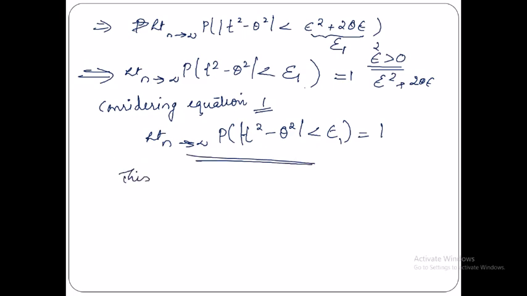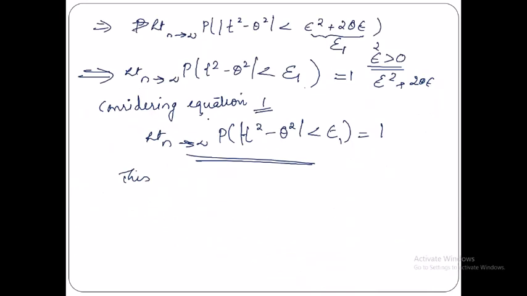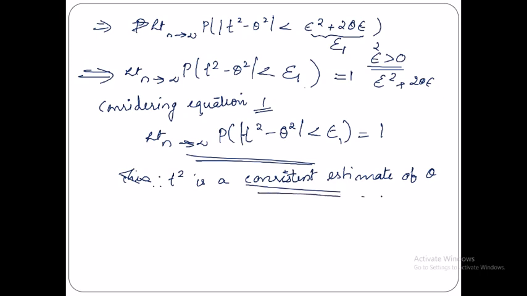This means that what I said in the beginning, we just have to prove that this thing is equal to 1. So we can say that t square is a consistent estimate of theta square, of the population parameter.